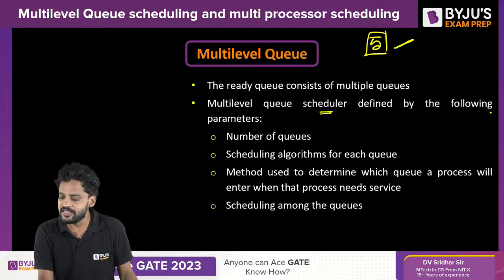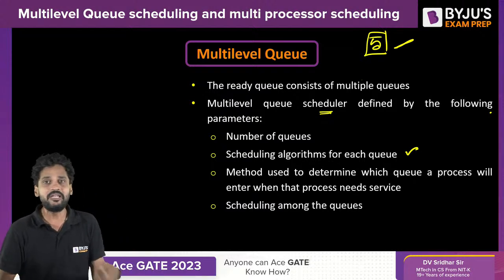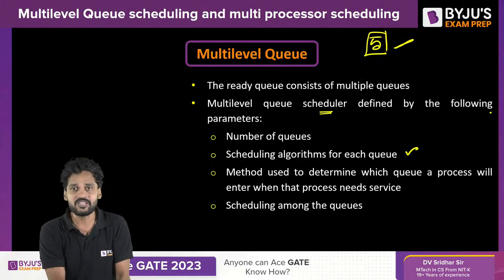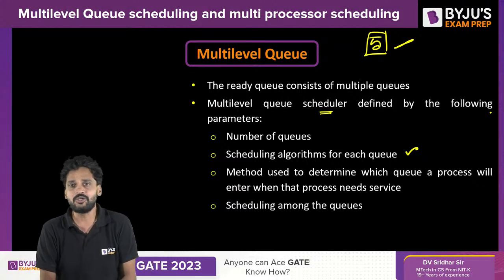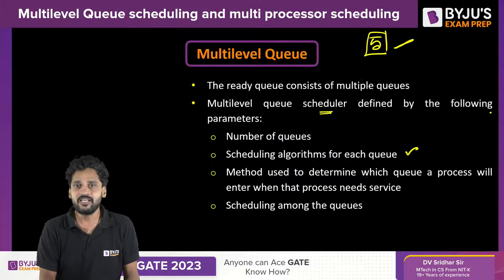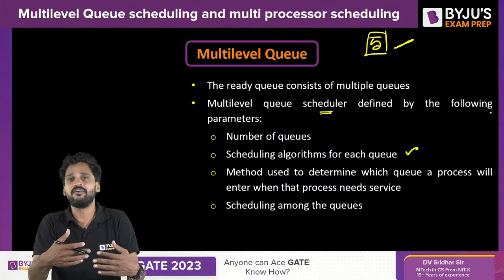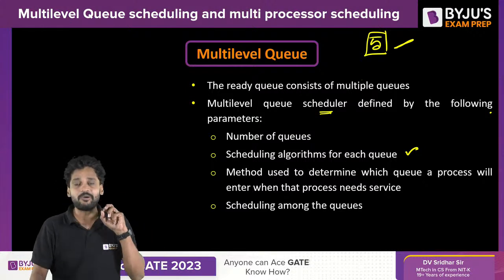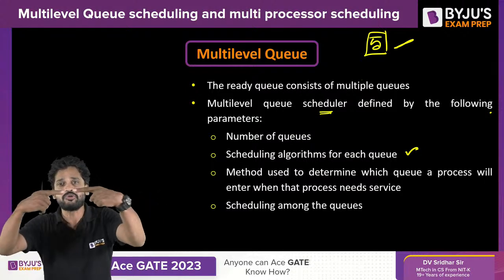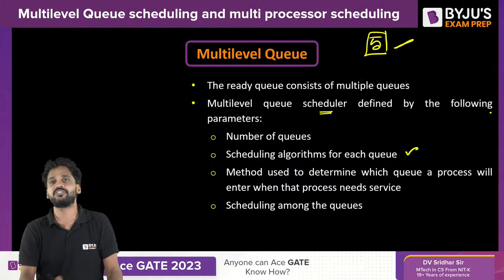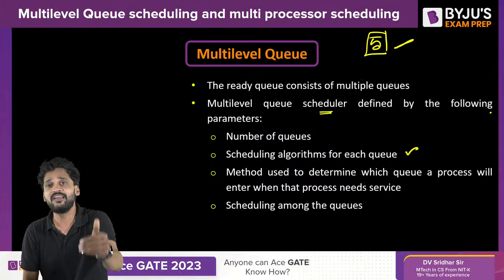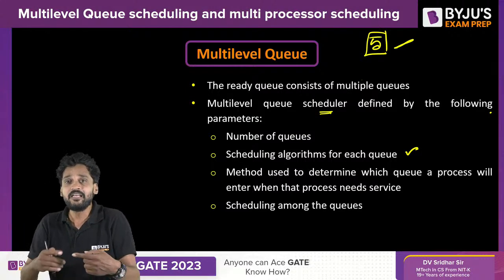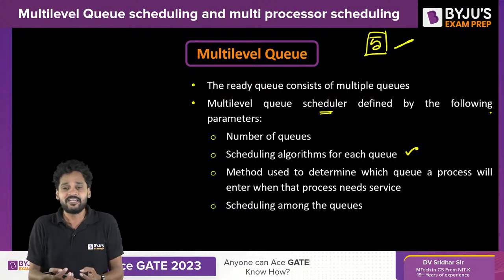Then, scheduling algorithms for each queue. Next, you need to analyze each queue. What kinds of process are available there? As altogether they are of a specific kind, they may request a specific scheduling algorithm to be implemented. For that, you need to take a call on which scheduling algorithm to stitch to which category, which queue of processes. As I told you already, once again, each and every queue can have its own scheduling algorithm depending on the type of the process that it contains.